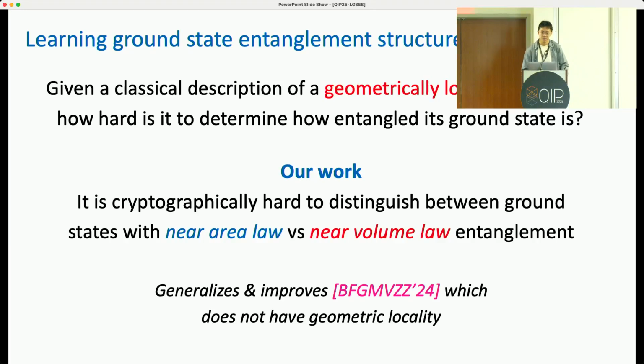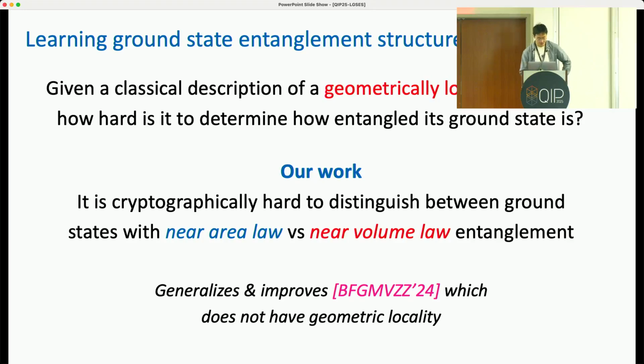I also want to briefly comment on the comparison between this result and the very nice result presented in the last talk. So I think these two results consider very similar problems with the difference that our result considers not only local, but geometrically local Hamiltonians. Also, the entanglement gap is across all the cuts instead of one fixed cut. But there comes the cost that our hardness result is based on some crypto hardness assumptions, where their result does not.